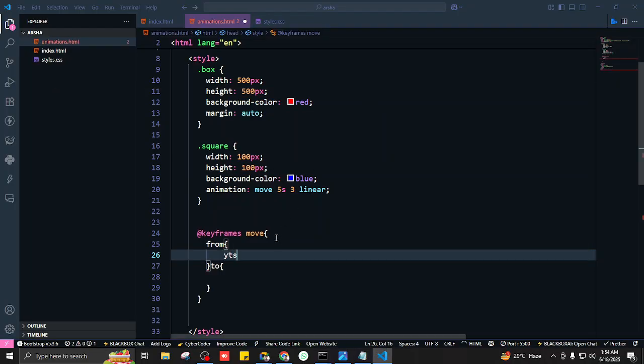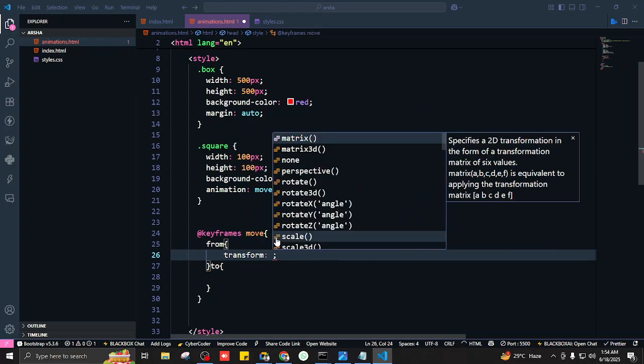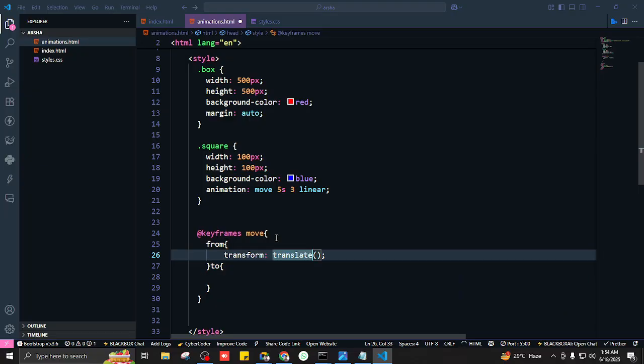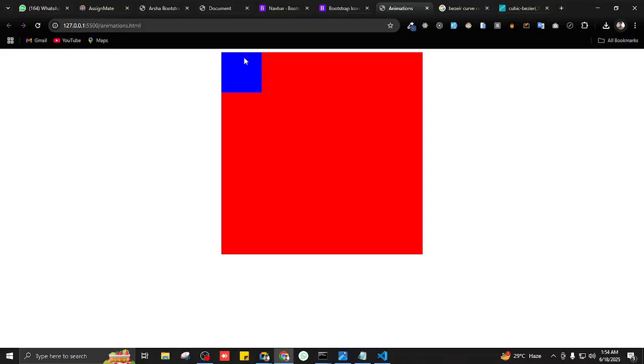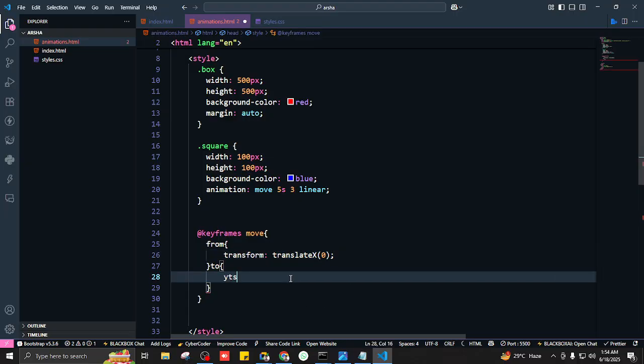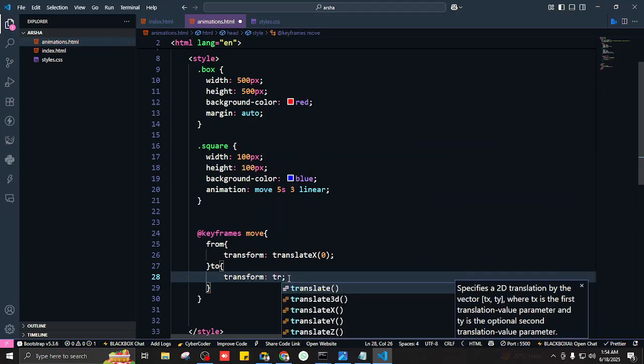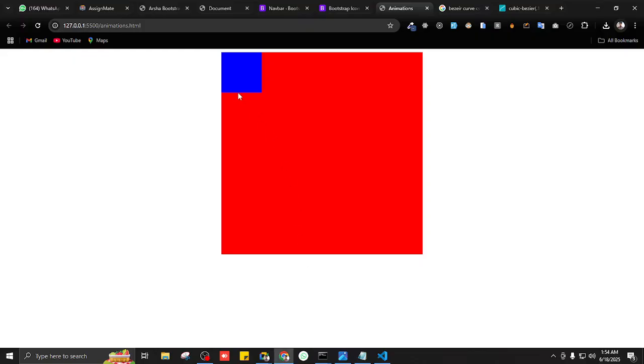So we'll say transform: translateX, because we want to move it on the x axis. We want to start it from the 0 position. And where do we want to end it? We'll again say transform: translateX.